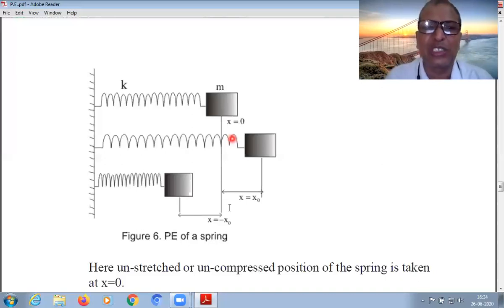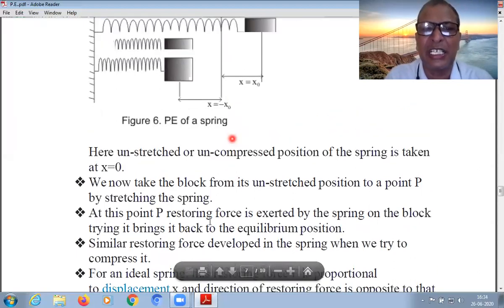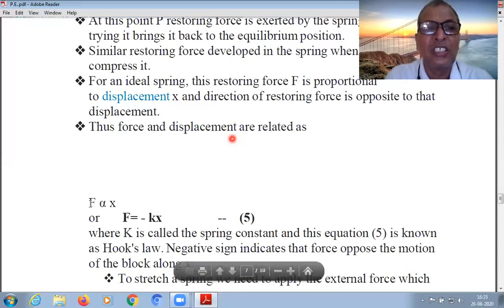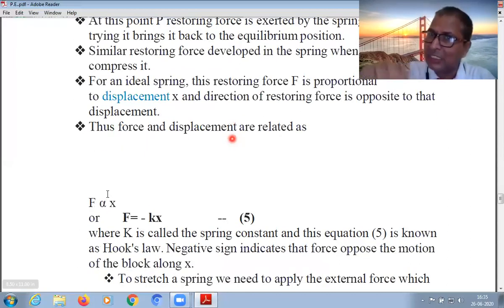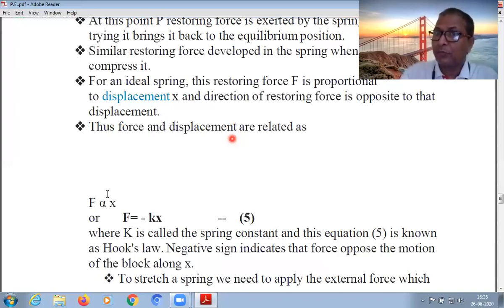So the restoring force acts and it is directly proportional to the displacement in the body. Restoring force is opposite to the external force.